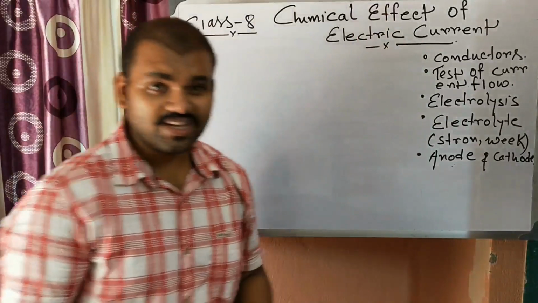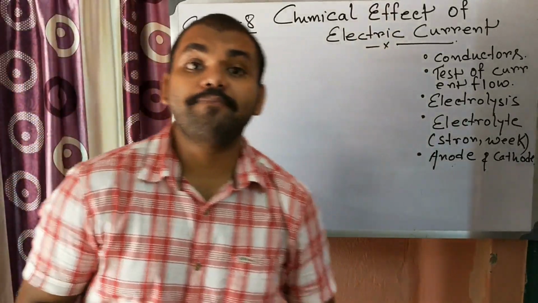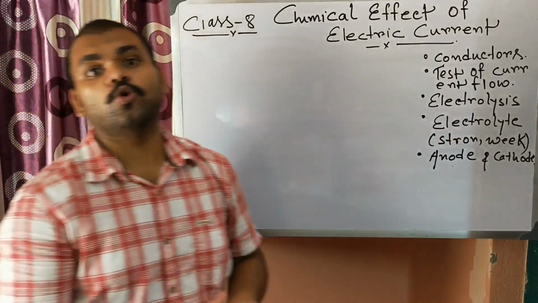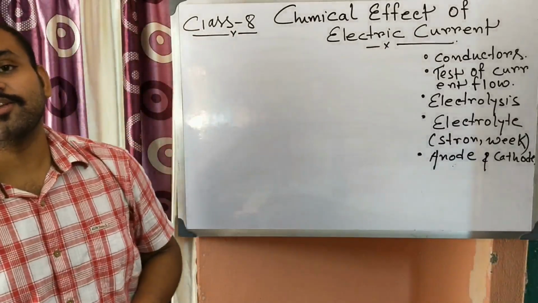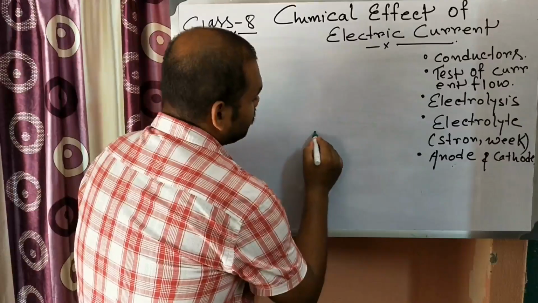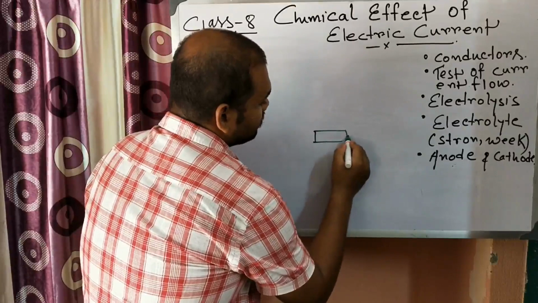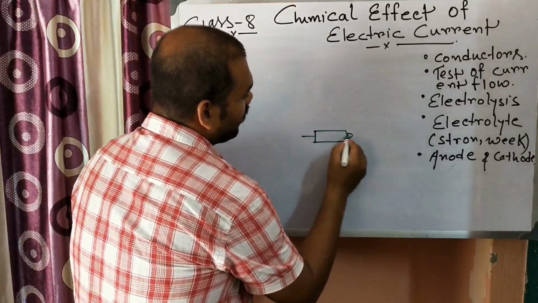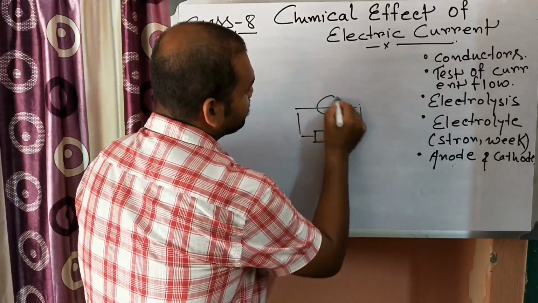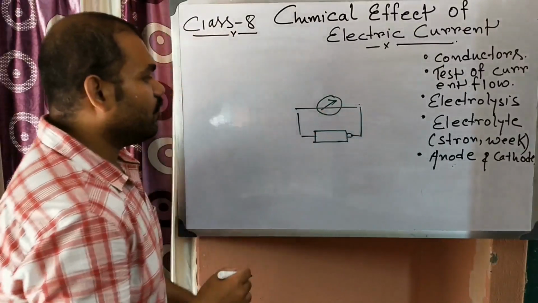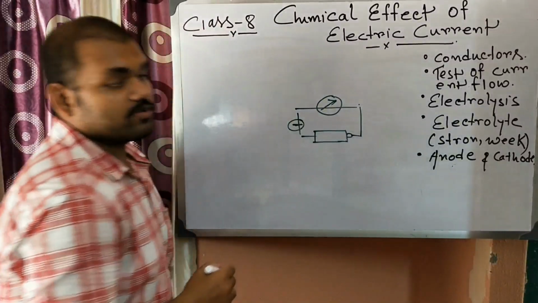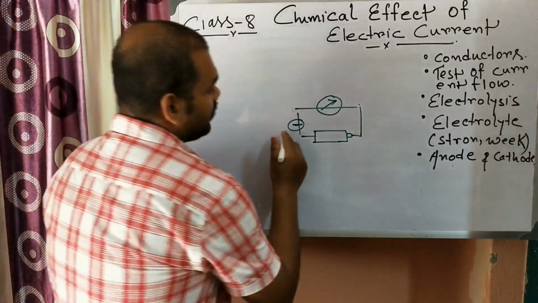Next, there is a device by which, using a magnet, you can also get to know whether electricity is flowing through a particular conductor or not. Suppose there is a battery, a cell, connected through a wire, with a magnet placed nearby, and an on-off key.